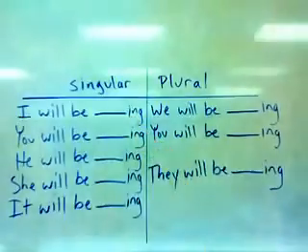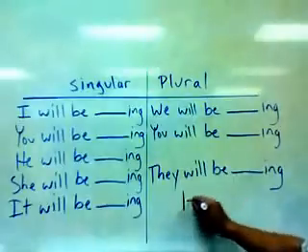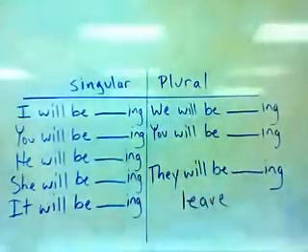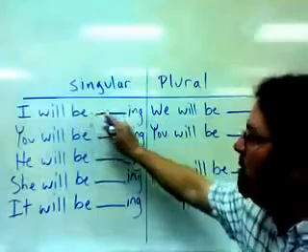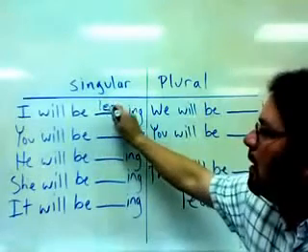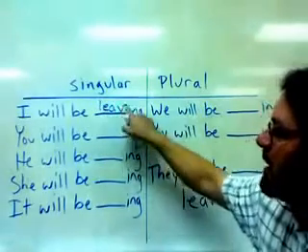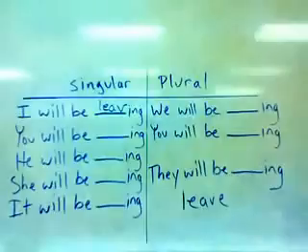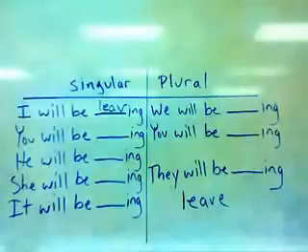So if we take the verb leave, for example, I will be leaving, drop the E. I will be leaving, you will be leaving, he will be leaving, she will be leaving.